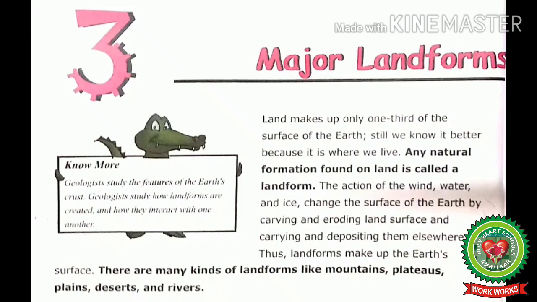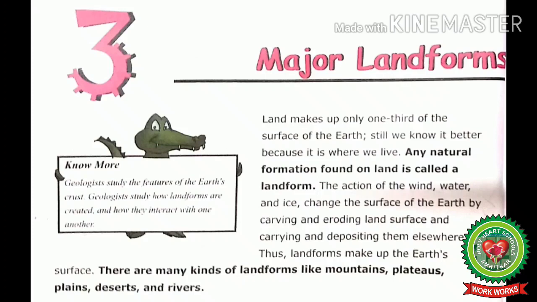Now let's start reading. Land makes up only 1/3 of the surface of the earth. Still, we know it better because it is where we live. Any natural formation found on land is called a landform.